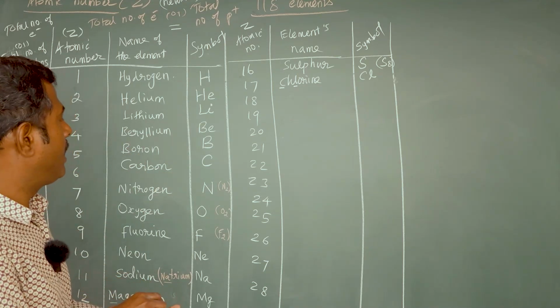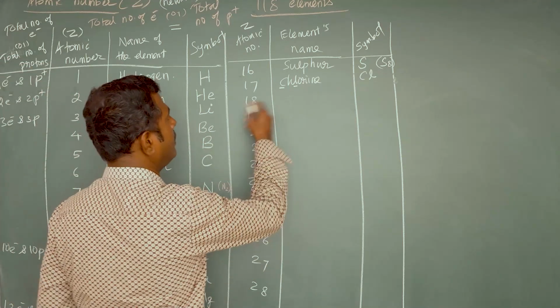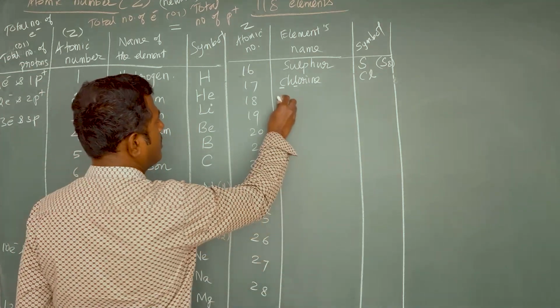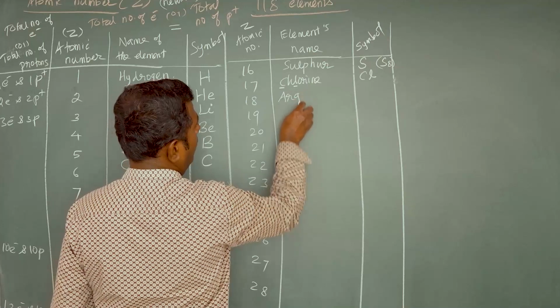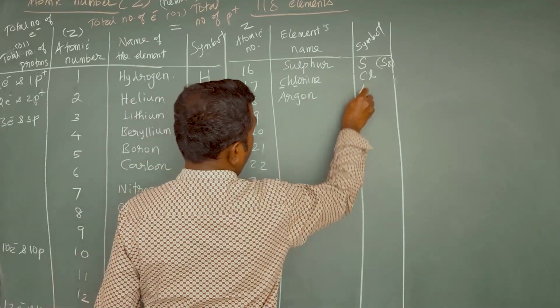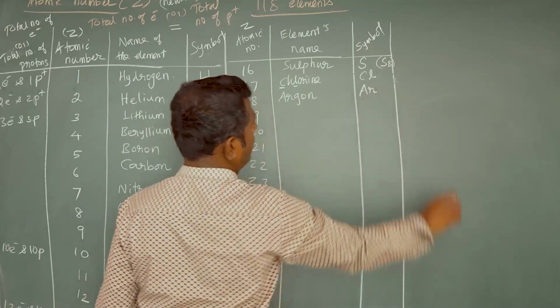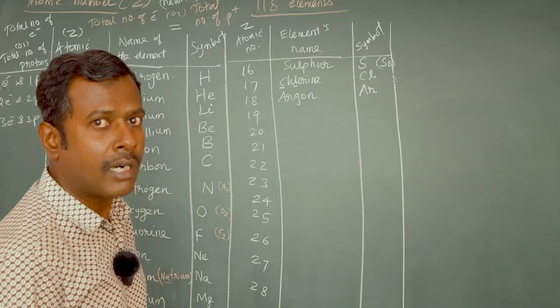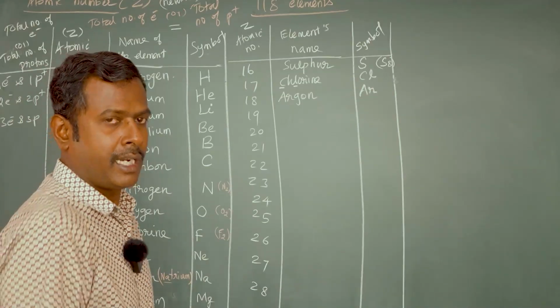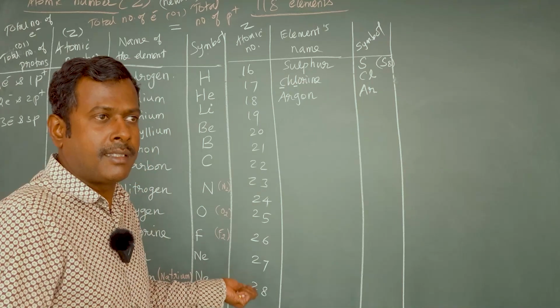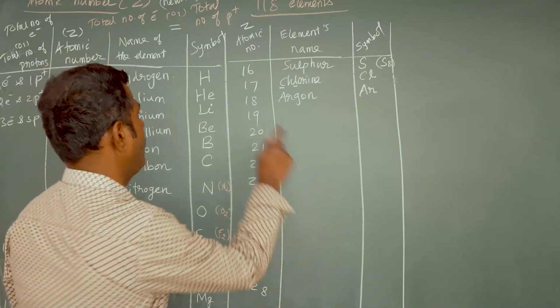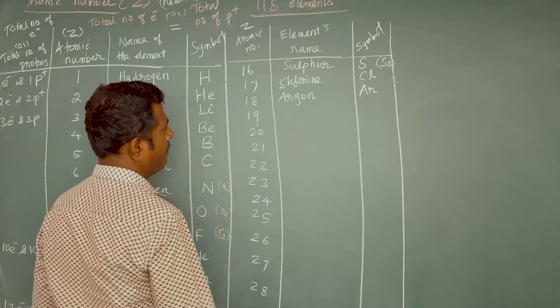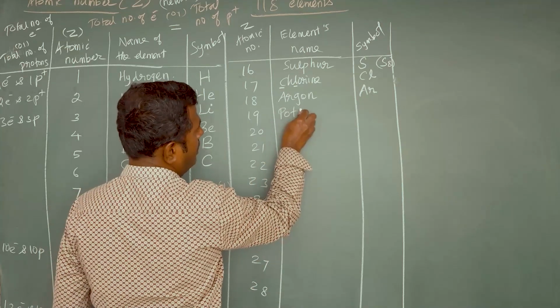And the element with atomic number 18 is argon. It is an inert gas. The symbol for argon is Ar. All the inert gases are monoatomic. Single inert gas atom will be existing in nature as such. Okay, right. And the element with the atomic number 19 is potassium.